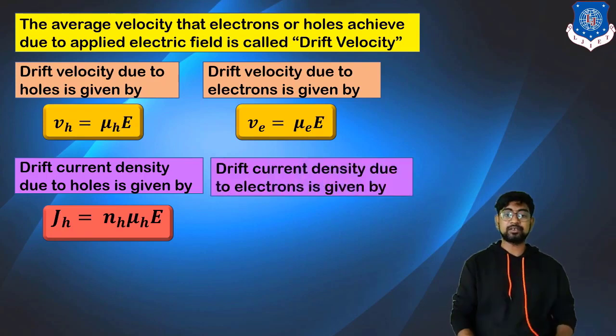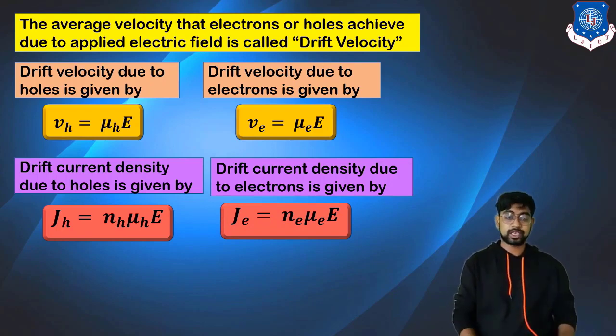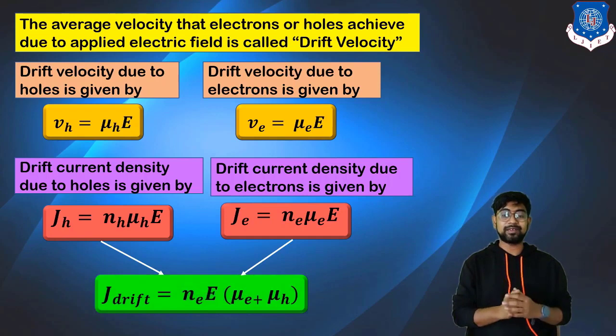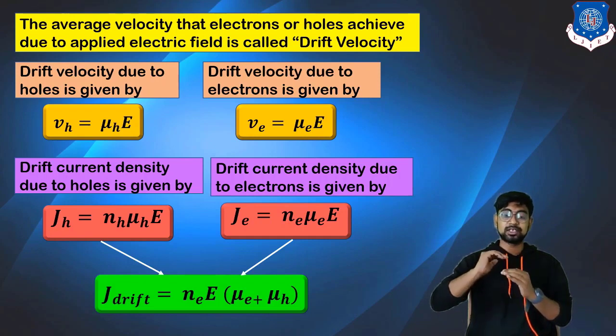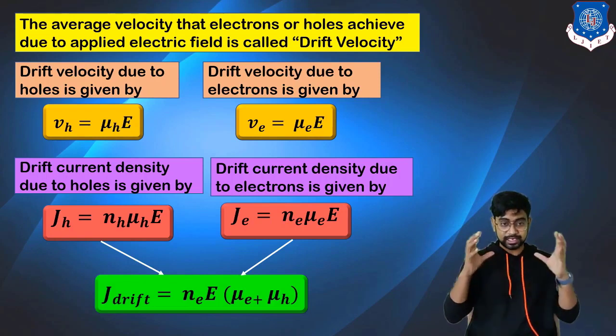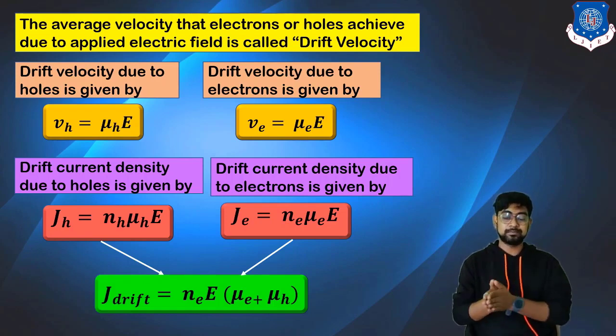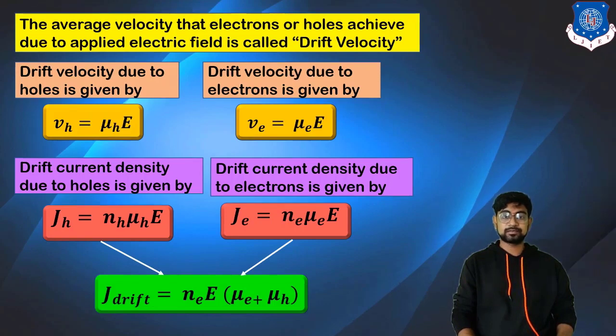Similarly, drift current density due to the electron is given as J of E equals N e mu e. Okay, so now we can take the combined formulation. Why are we taking the combined formulation? Because we know that the number of holes created would be equivalent to the number of electrons. So from that we combine the formulae: J drift equals N e E into bracket mu e plus mu h. Okay, so this was all about your drift.